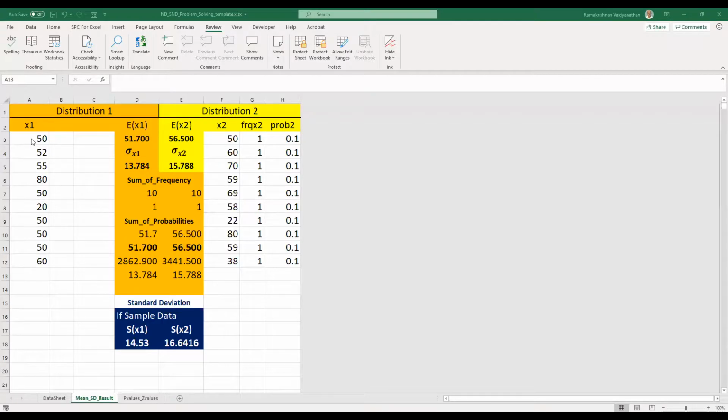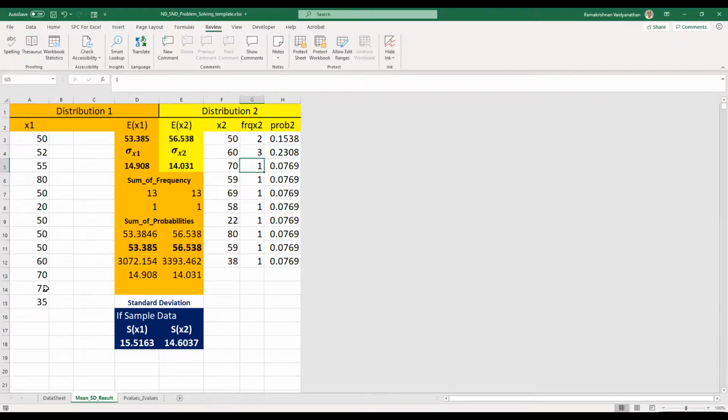Now, see here, I have entered the marks here. I can keep on entering the marks here. Suppose some student has scored 70, then it changes, and I put some more marks, 72, 35. So you keep on entering the marks here, or you can enter the marks here. For example, 50, I can put 2 students have scored 50, and then 60 has been scored by 3 students. Right? Total number of students you can cover, and you can enter the marks here. You will get the result here, mean and standard deviation.